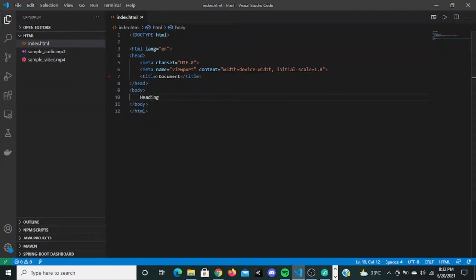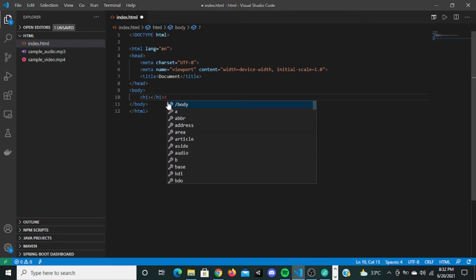So HTML offers some tags. There are 6 tags to specify headings based on preferences. HTML gives you 6 tags, so I'm going to type it right here. The first header tag is called the h1 tag. Just type opening h1 tag and closing h1 tag. Visual Studio Code closes it for you, but if you are using any other editor like Notepad, you have to close it manually. For closing, you type open angle bracket, put the slash and the tag name. So this is the h1 tag.